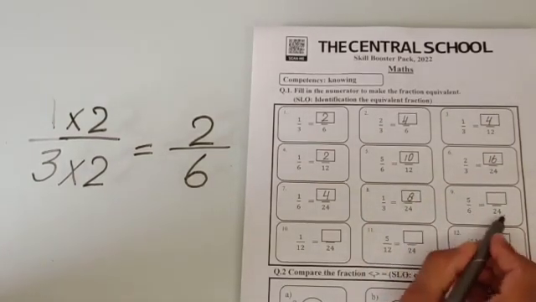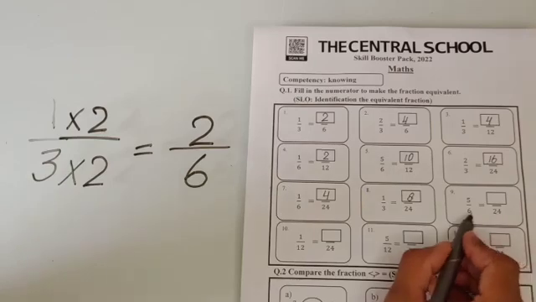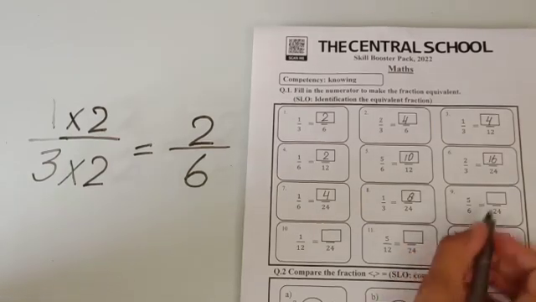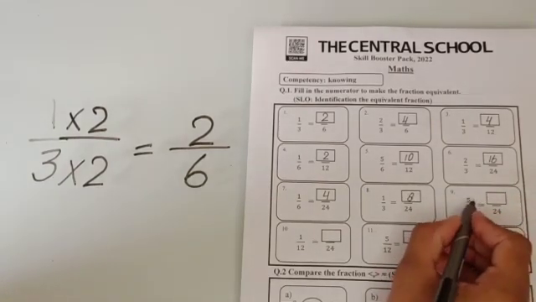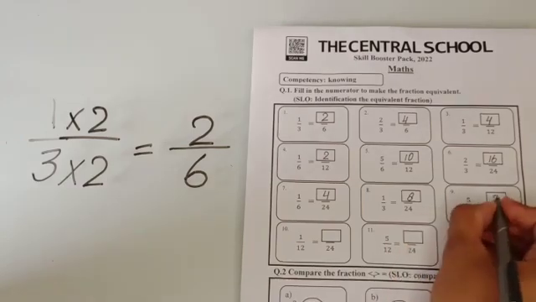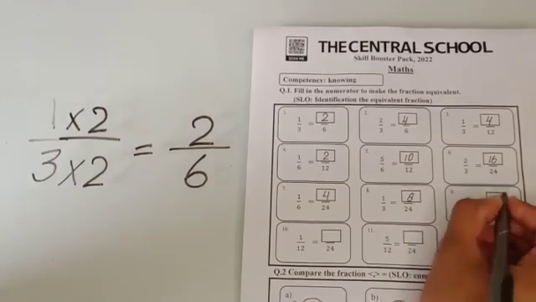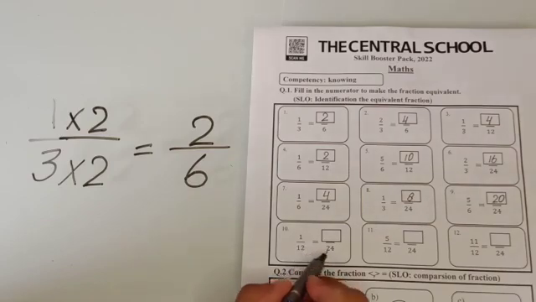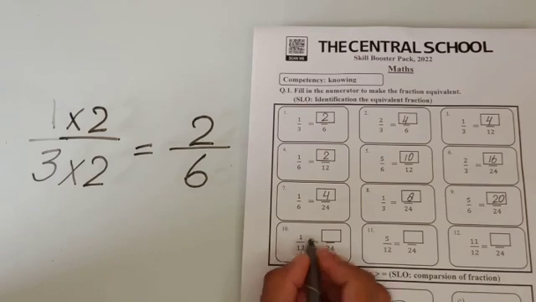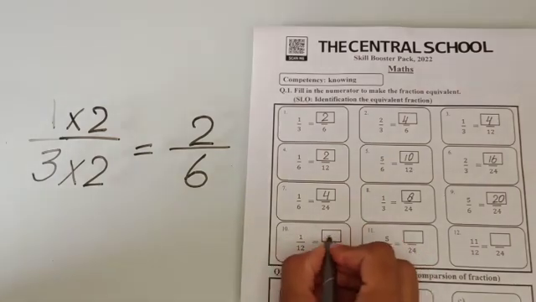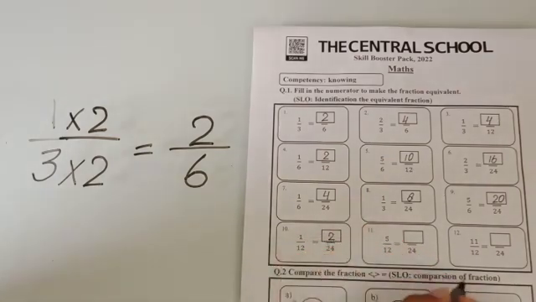5 by 6 and here we have 24 again. 6 4s are 24. So we have to multiply 5 by 4. 5 4s are 20. In this part we have 1 by 12 and here we have 24. 12 2s are 24. It means 12 is multiplied by 2. So we have to multiply 1 by 2. So 1 2s are 2.